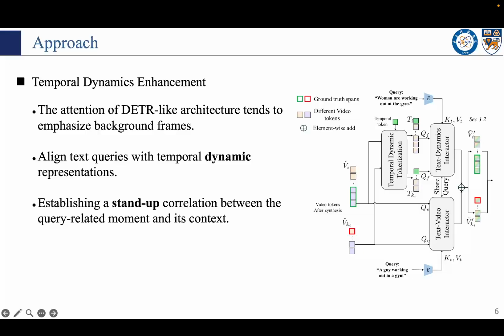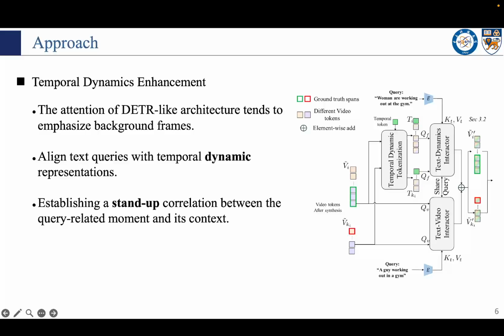The attention of detection transformer-like architectures associates the text query with visual representations. Unfortunately, this tends to emphasize background frames, causing the spurious correlation. To this end, we introduce a dynamic enhancement module to encourage our model to align text queries with temporal dynamic representations.